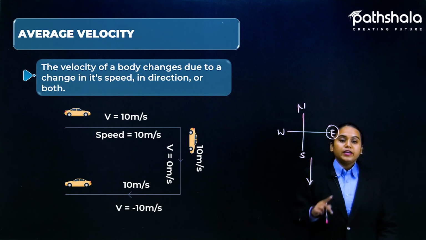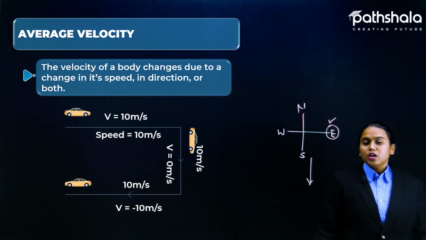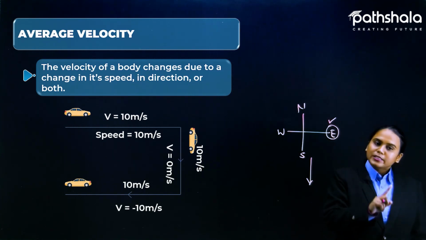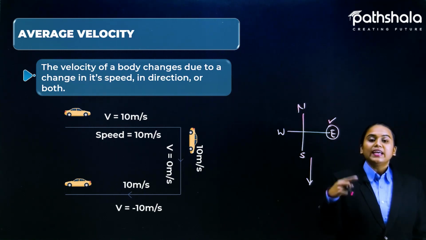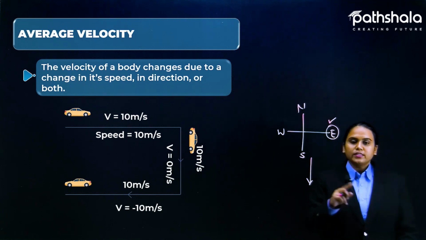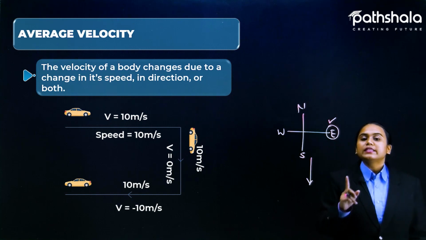But earlier we have already mentioned that we are discussing the east direction. So 0 velocity in the direction of east, but 10 meter per second velocity in the direction of south also. But here because we are considering east, it is 0, but still speed is 10 meter per second.